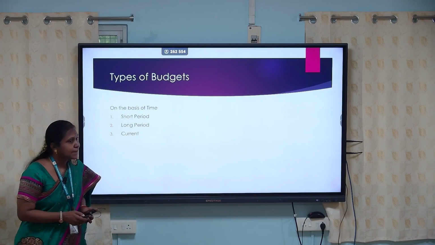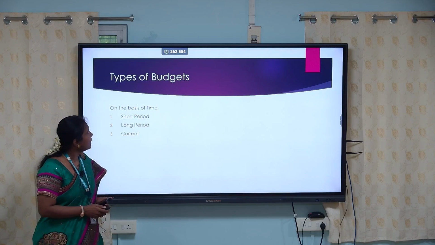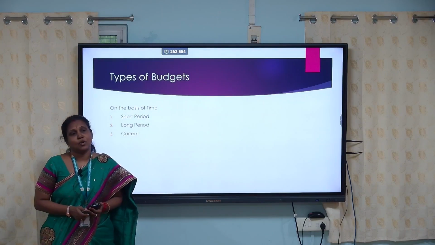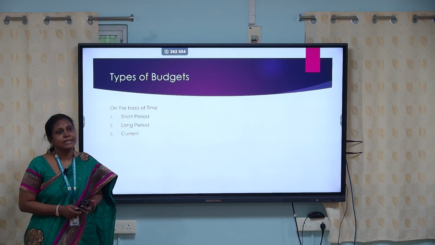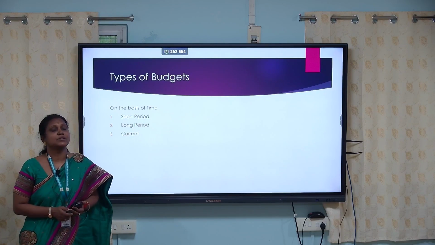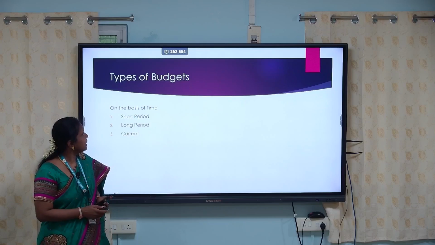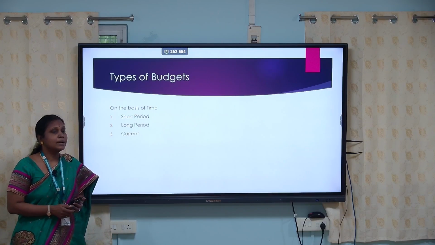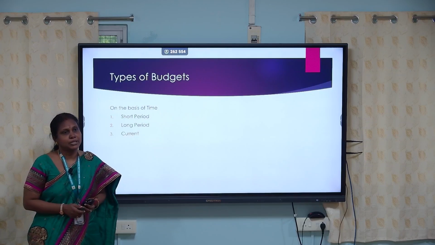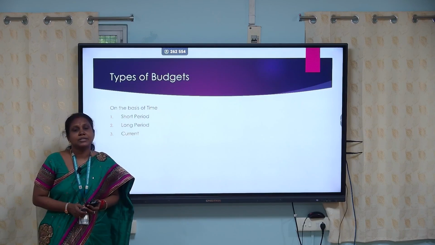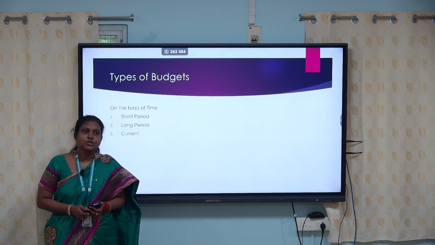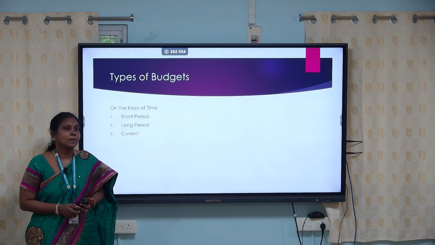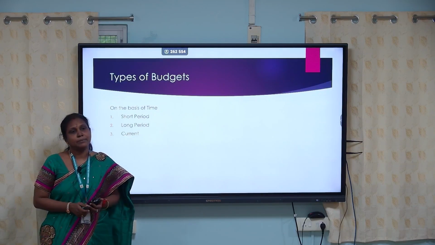Let us see the types of budgets. Budgets are classified under three categories: on the basis of time, on the basis of flexibility, and on the basis of functions. Let us see how it is classified on the basis of time. The first one is short period budget. This budget is usually prepared for a short period of time, say a year. Yearly budget is prepared.